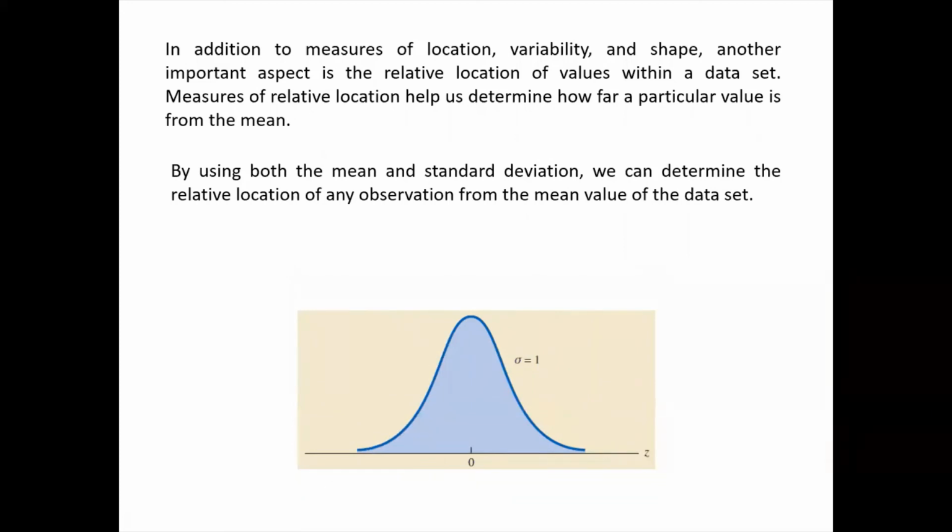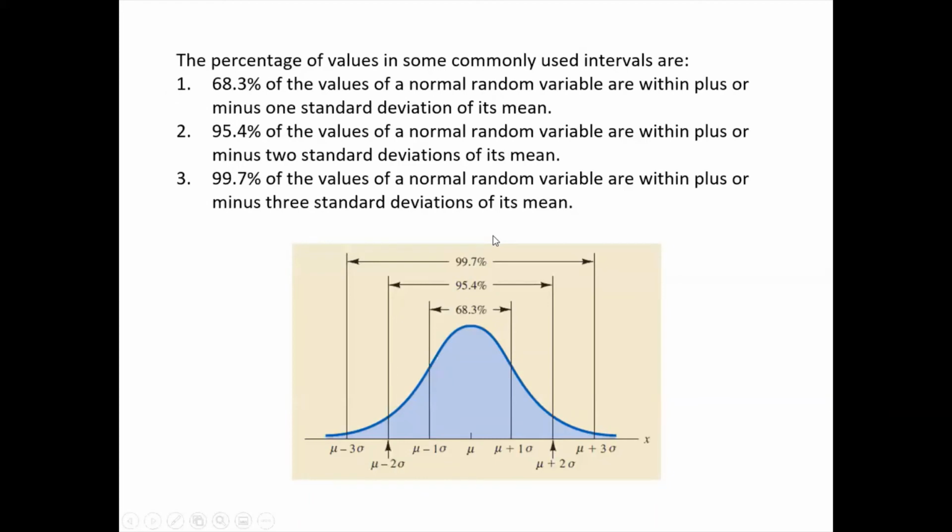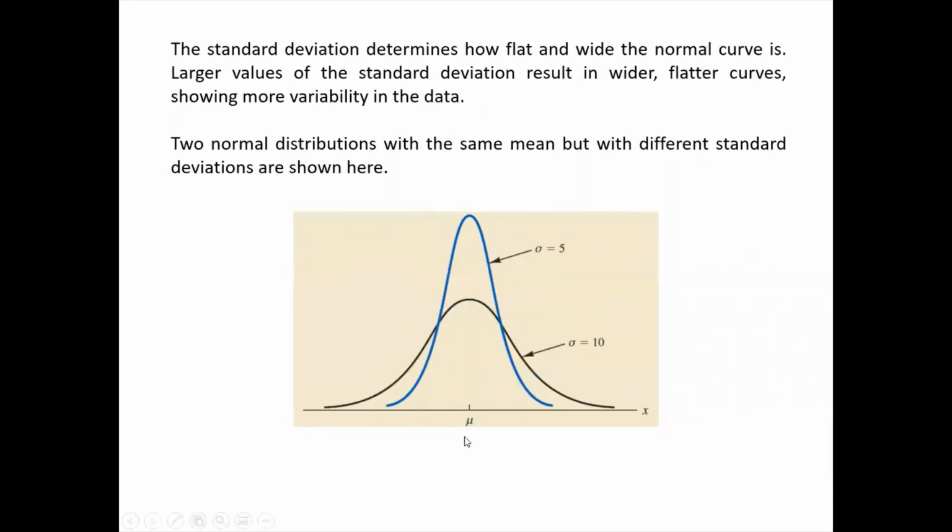So what we are going to discuss in the next few minutes is the normal distribution, which is based on the normal curve. Whatever kind of curve we have, it may be a curve with some mean value and some standard deviation value, 5 or 10. So we can have different distributions. This is distribution number 1 or data set number 1. This can be distribution number 2 or data set number 2. But the empirical rule will remain the same.